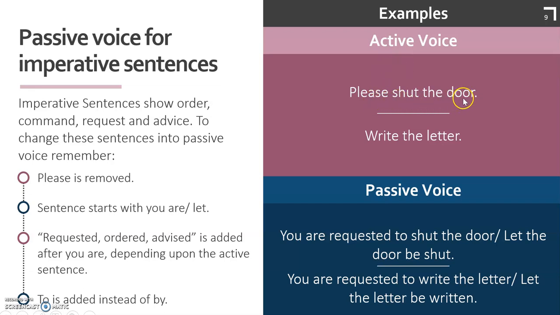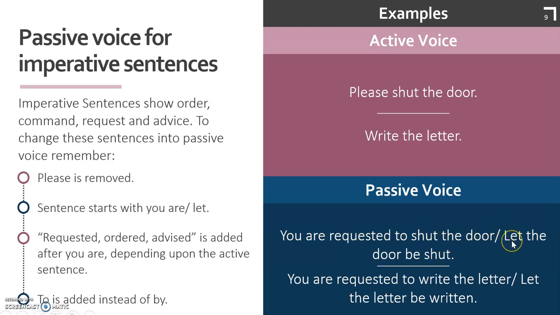Example, please shut the door. Now this is an imperative sentence. We don't have the subject here. And to change these types of sentences, you are requested. Please shows that it's a request. You are requested to shut. The verb will remain in first form. We bring the verb in the first form. To shut the door.